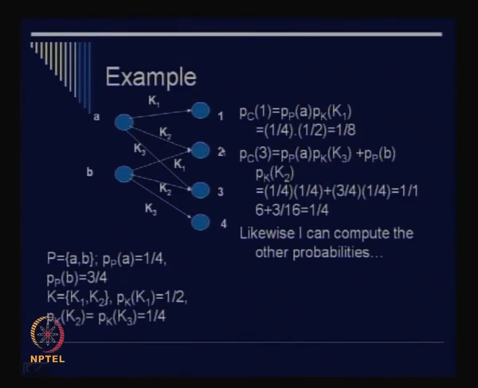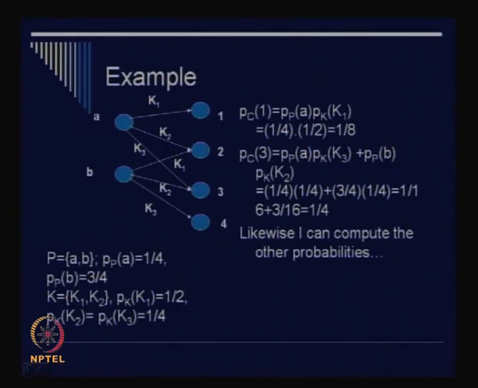But our question is what? Our question is to find out the a posteriori probability, which means, given that the ciphertext is 2, I would like to compute what is the probability of occurrence of A, right? So this is quite simple, right? If I tell you, for example, that the ciphertext is 1 and ask you what is the probability of occurrence of B, what is the answer? It is 0. You can easily compute. Does it match with the probability of occurrence of B? No. Which means that this is not a perfect cipher, right?